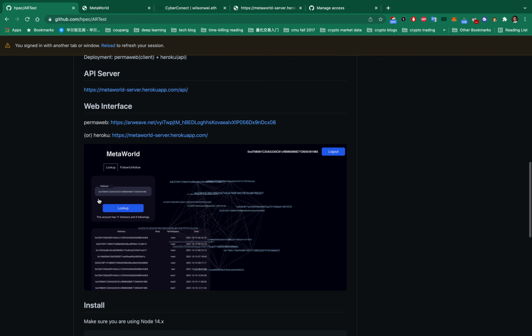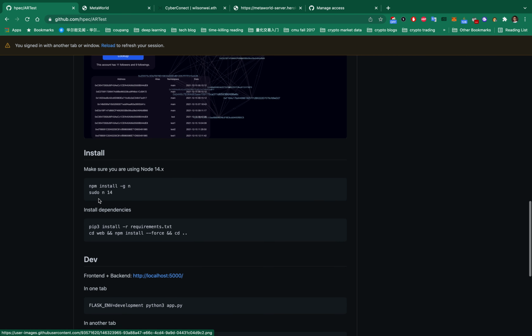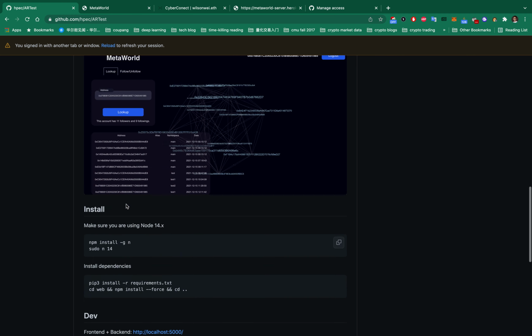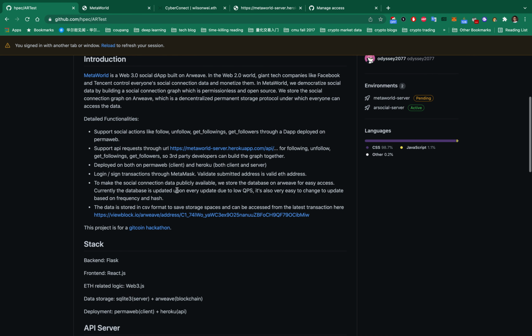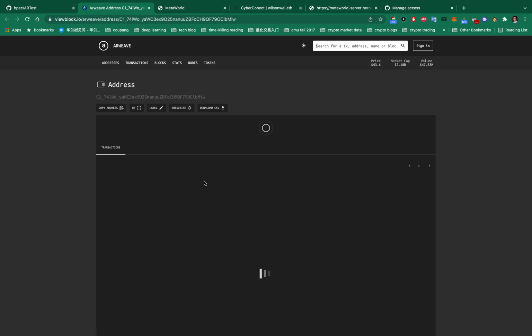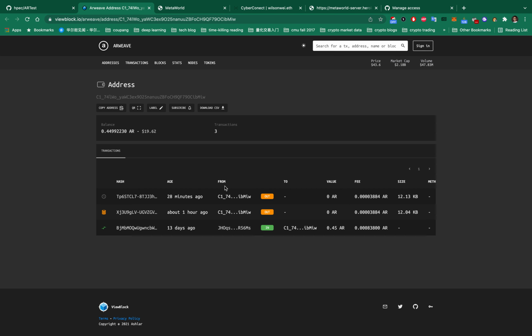Next, I'm going to show you how to access the data we stored on Arweave permanently. It's actually pretty simple. First, find the latest Arweave transactions from this address. This address is a wallet controlled by us.